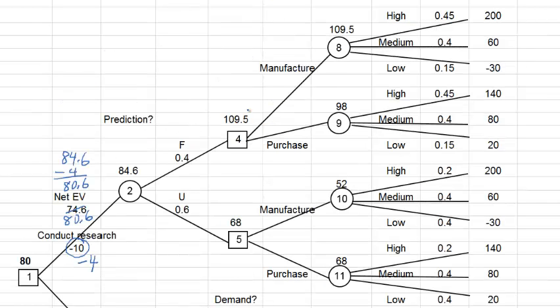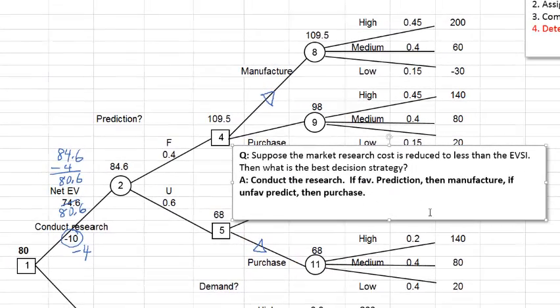And remember, there was an arrow going this way here. And from this node, there was an arrow going this way, the purchase. That's how we got the 68 here. So now the decision will be conduct the research. If the prediction is favorable, then manufacture. If it is unfavorable, then purchase the component. And the maximum expected value from this will be 80.6.